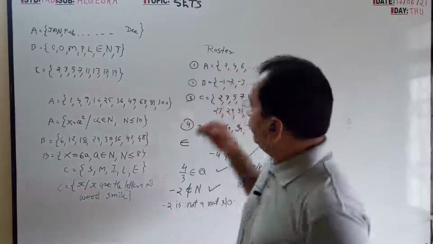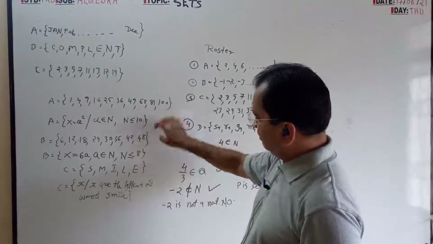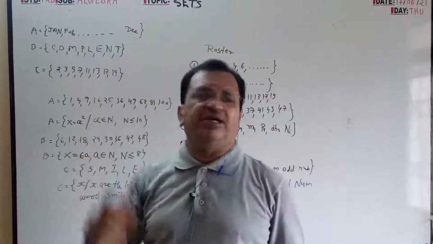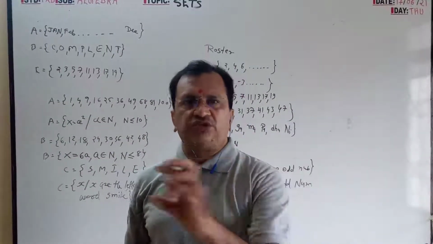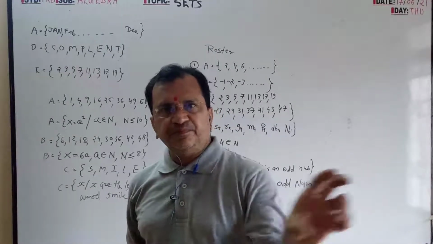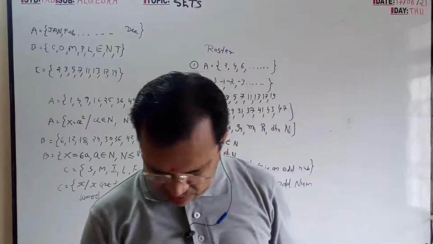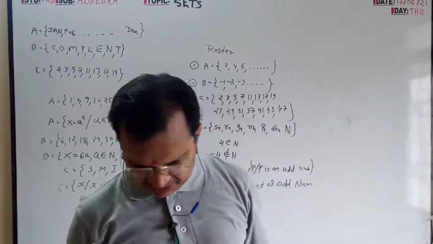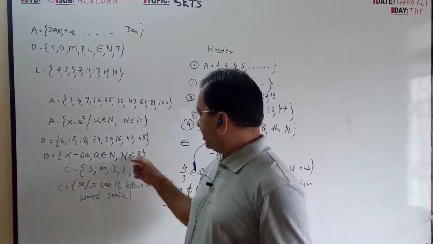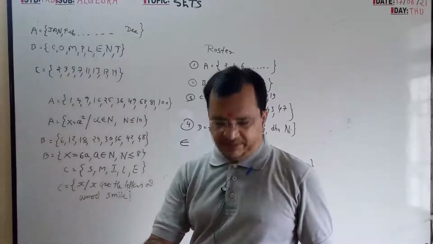So from individual to group type and from group type to individual you can convert. When each and every element you are showing, that is the listing form. Then the rule method means you are writing in short; you are not writing all the elements.